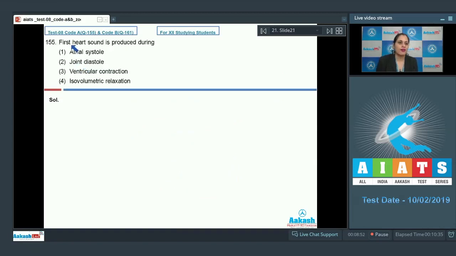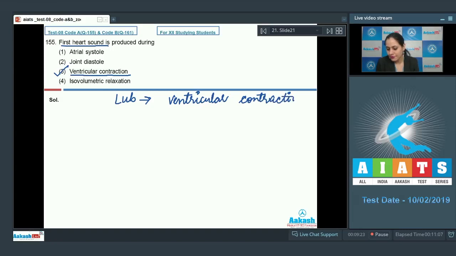Question number 155. First heart sound is produced during, and the options are atrial systole, joint diastole, ventricular contraction, and isovolumetric relaxation. The correct answer to this question is option number 3, ventricular contraction, because the first heart sound, known as LUB, is produced during ventricular contraction, which is because of the closure of atrioventricular valves in order to prevent the backflow of blood from ventricles to atria.